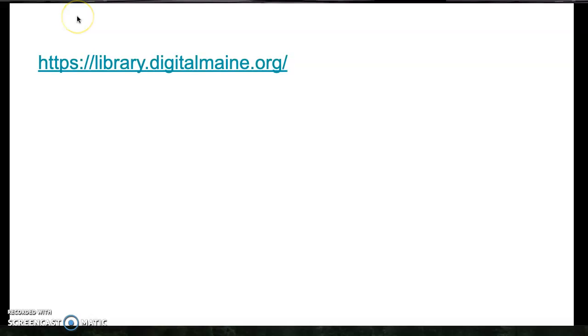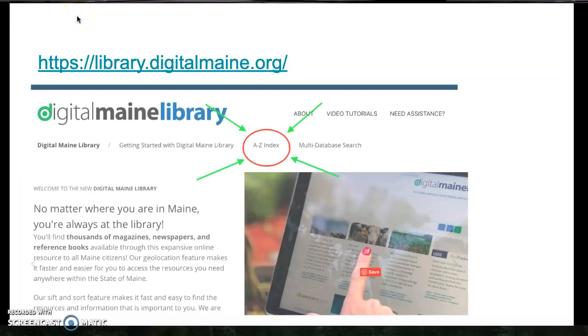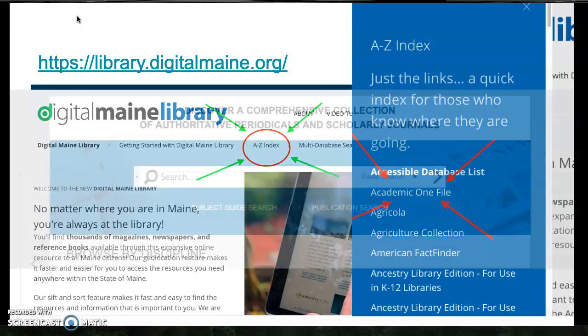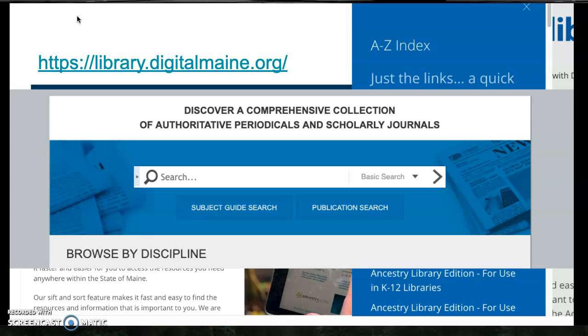To use Marvel, you need to go to this website. You then will click on the A to Z index. Then on the left-hand side of your screen, this will come up and you will click on Academic OneFile. Search bar will come up.